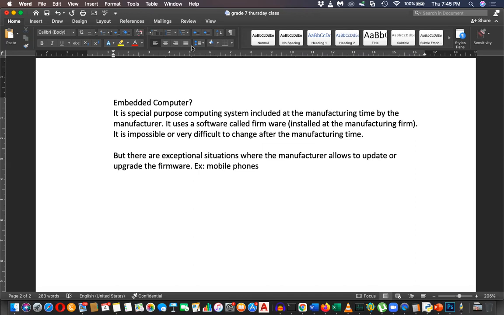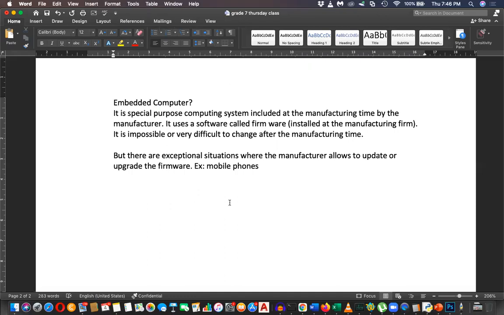Right, okay. We were discussing embedded software. What's embedded software? Yes, you can read it out. It's a special purpose computing system included at the manufacturing time, especially the software.